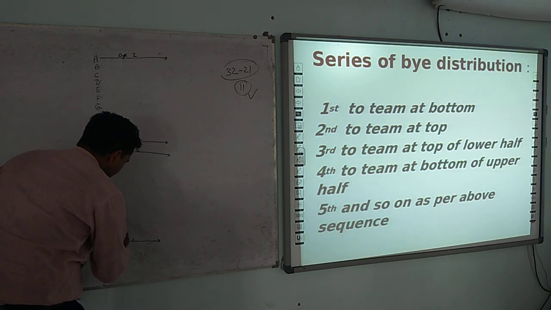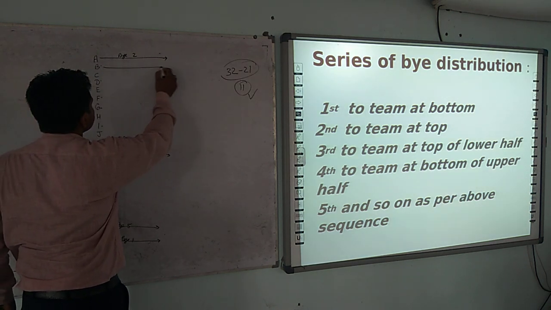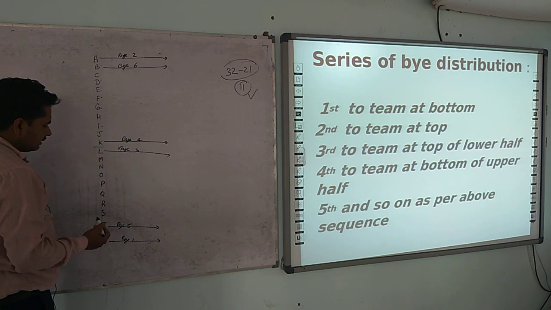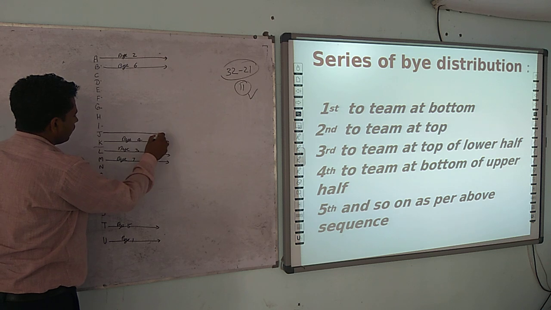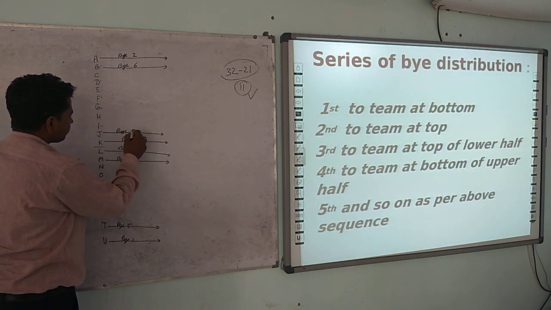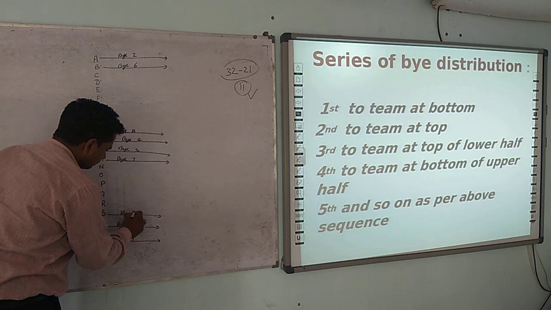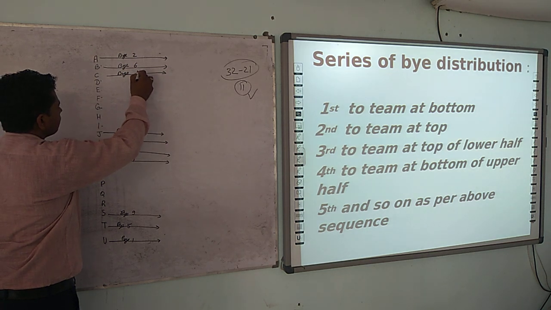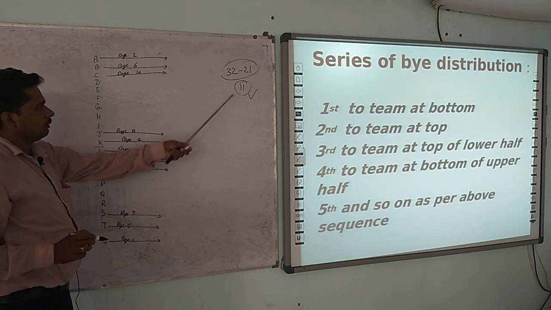Bye 5 at the bottom, bye 6 at the top, bye 7 the upper team in the lower half, bye 8 the lower team in the upper half, 9th at the bottom, 10 at the top, 11 here at the end. This is the number of byes, 11.